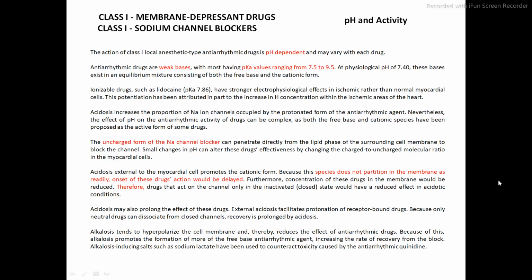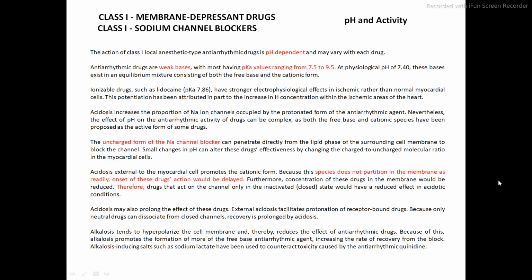Okay, those drugs which are not ionizable. So the uncharged form of the sodium channel blocker penetrates directly from the lipid phase of the surrounding cell membrane to block the channel. Small changes in pH can alter the drug's effectiveness by changing the charged to uncharged molecular ratio in the myocardial cell.